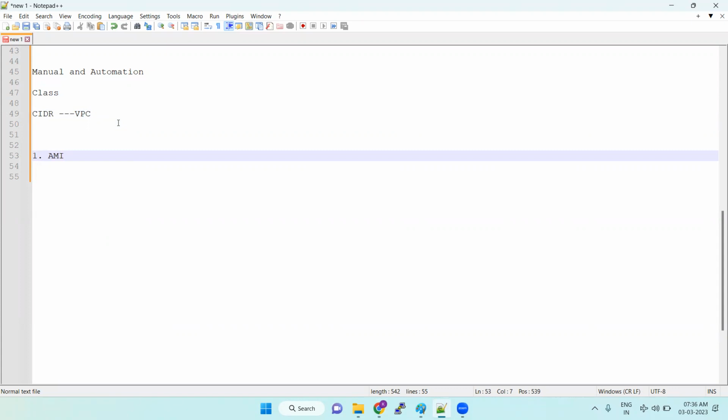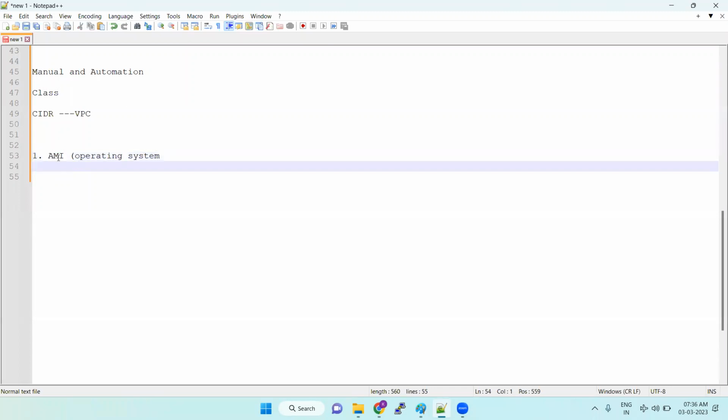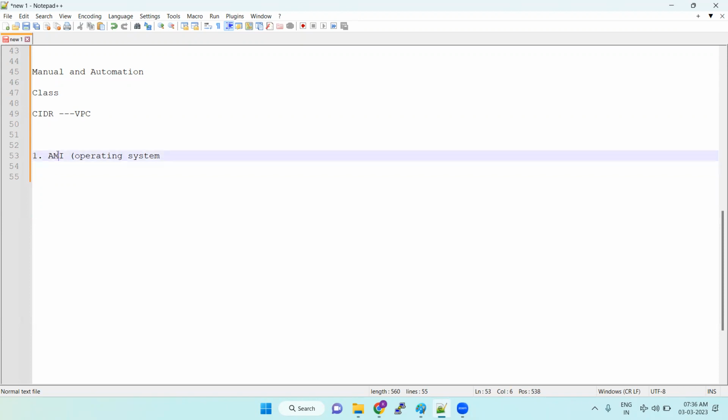To launch EC2 instances, in our general language we call it an operating system. But as per AWS language, they will ask what is an AMI. In the interview questions also, they will ask it. So what is an AMI? A person who doesn't know AWS, if he hears the keyword AMI for the first time, doesn't understand it. So the operating system, as per AWS terminology, we call it an AMI.